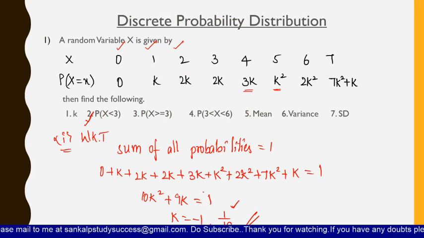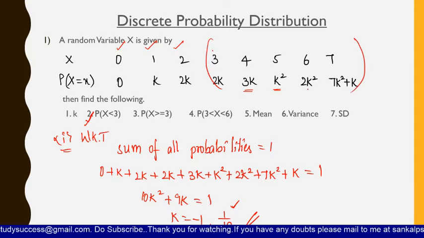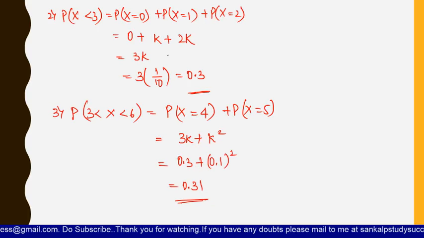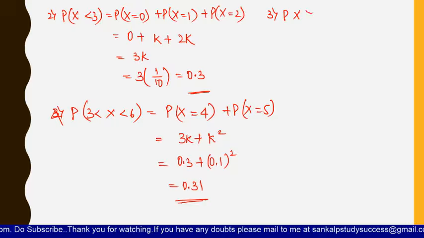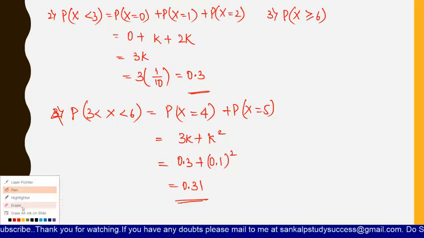Now let us see. This is the fourth one, right? Oh, we missed the third one. Okay. P of x greater than or equal to 3. That means from 3 you have to add all these values in order to get the value. So let us solve this. This is the fourth one actually. So let us solve the third question here. Probability of x greater than or equal to 3. Sorry, it is not 6. That is equal to 3.